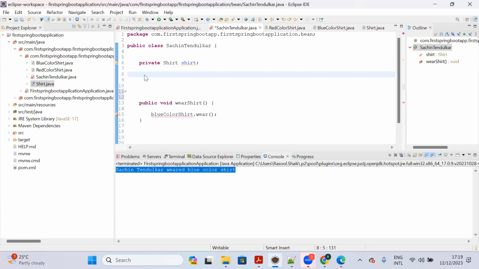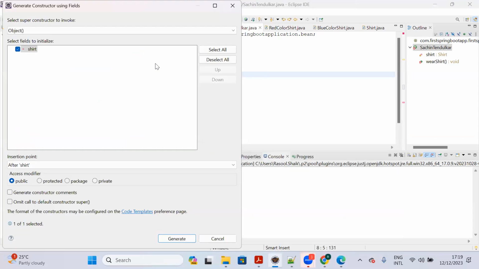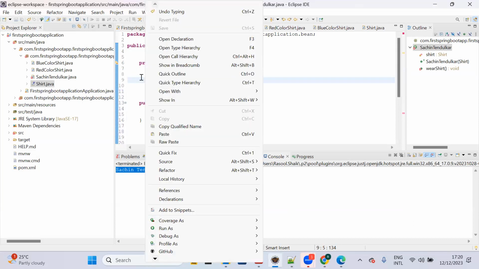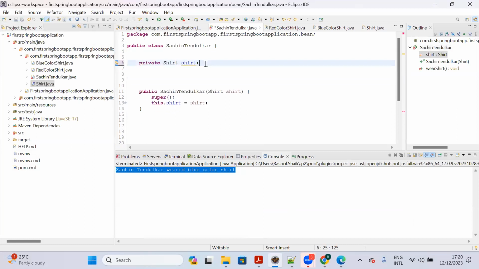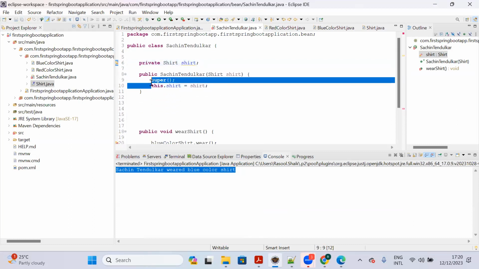Simply create the constructor. Right click on the class, choose source, and then there is an option called generate constructor using fields. Just click on that generate button. I haven't clicked it yet, so let me create it. This is not needed as of now.